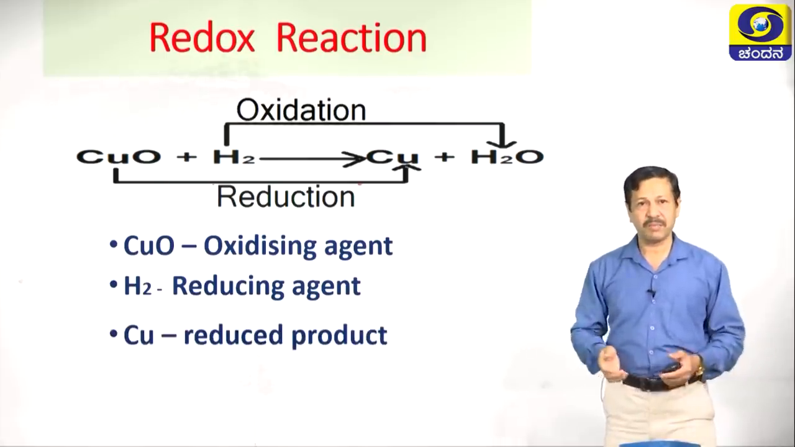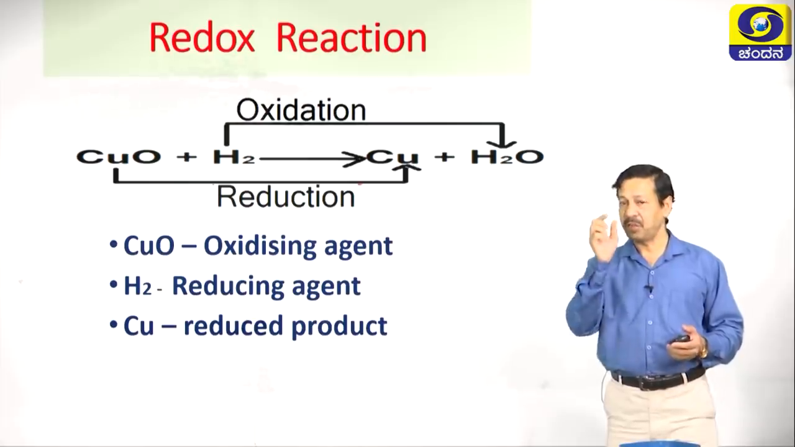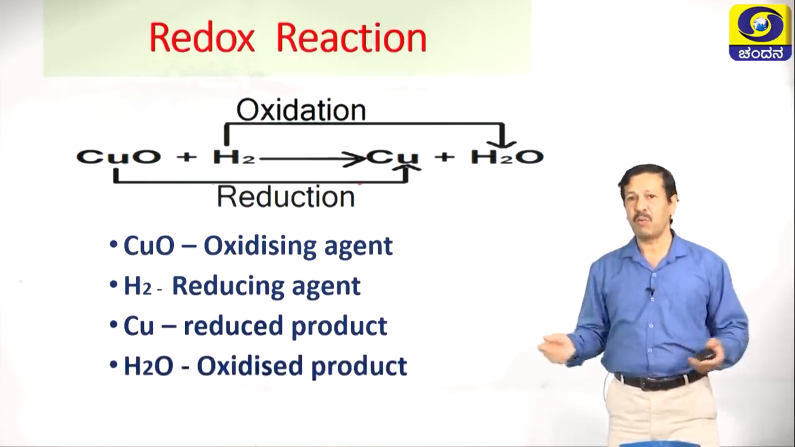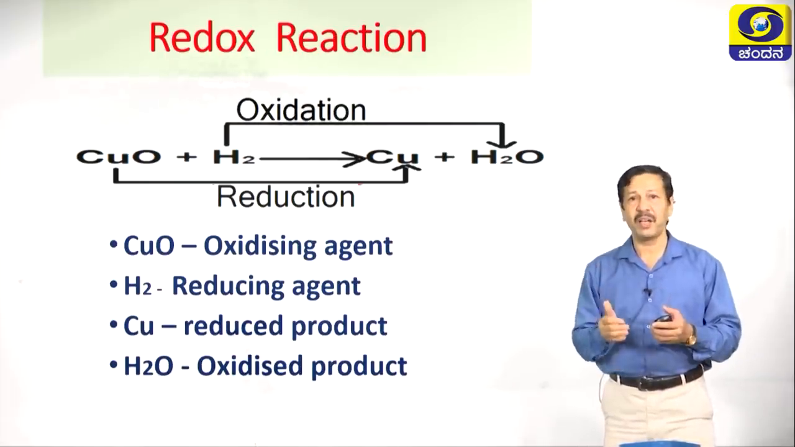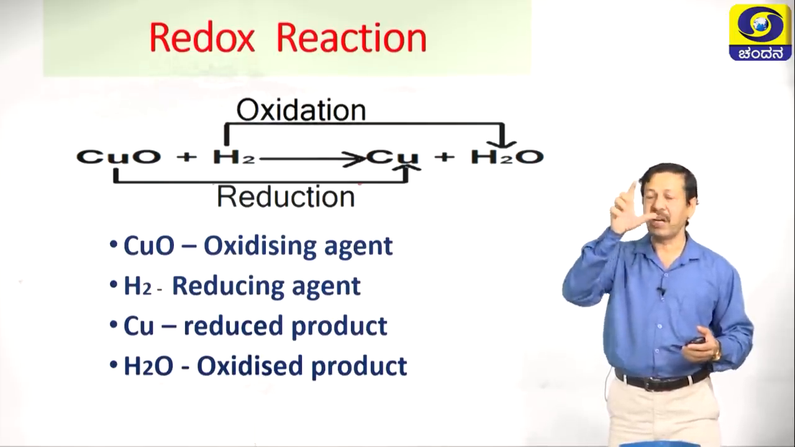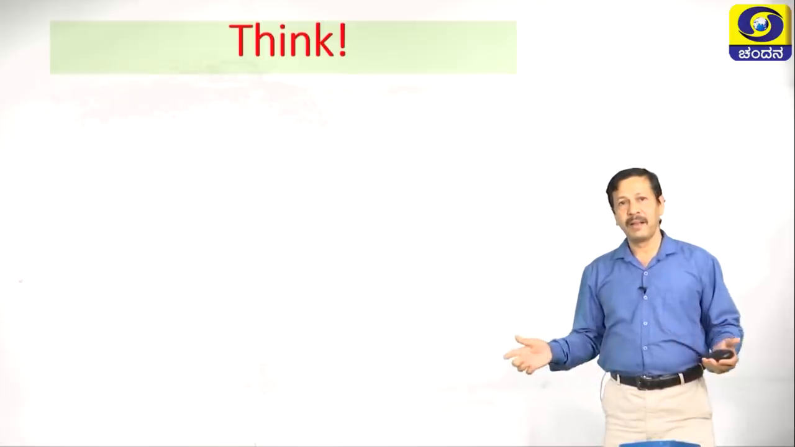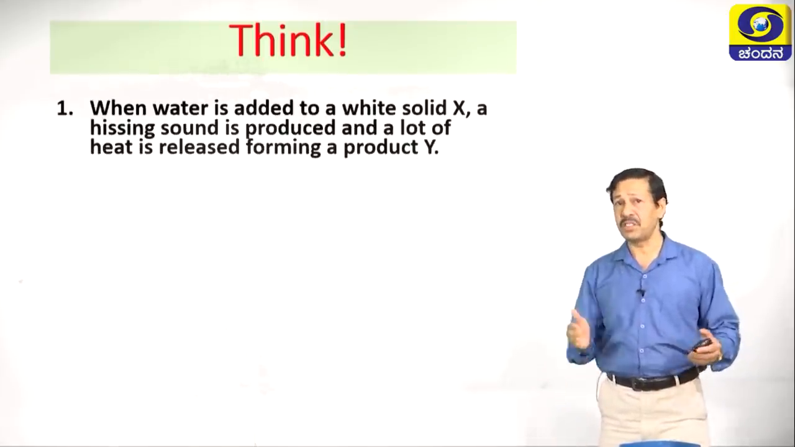Next, copper is reduced. So, that is the reduced product. Similarly, water is the oxidized product. Thus, you can easily identify the various terms related to a reaction. Now, one more thinking question; you have to think and answer this question.